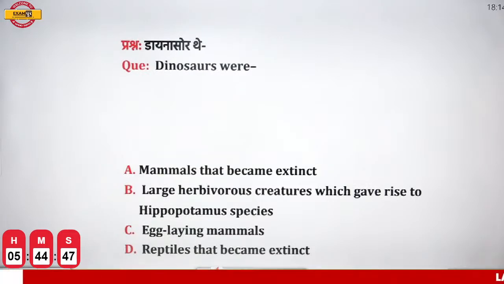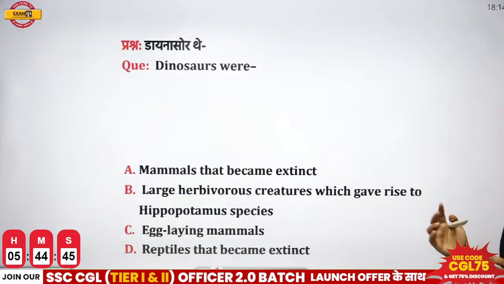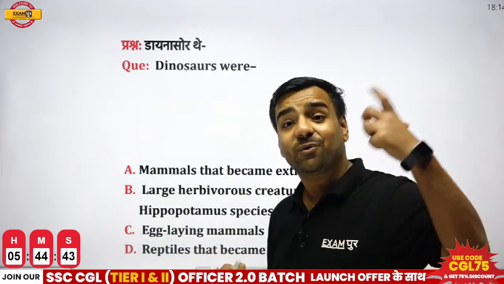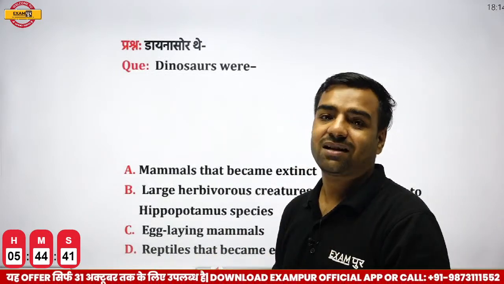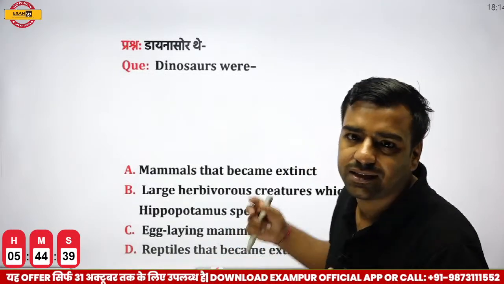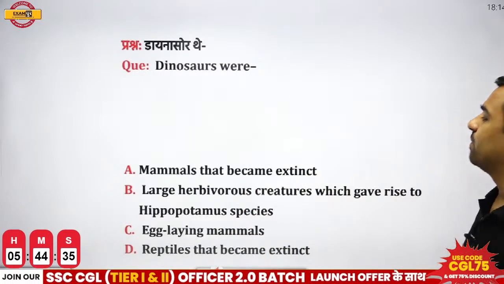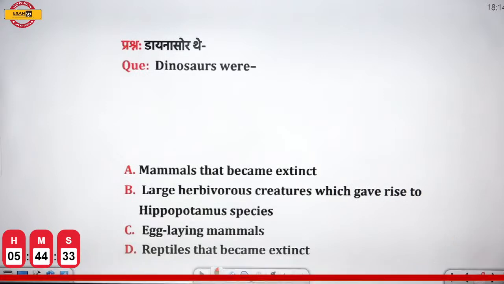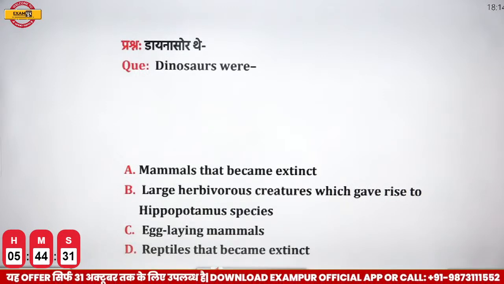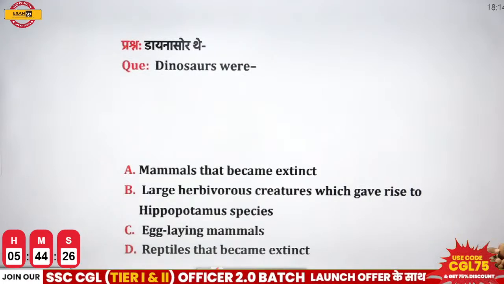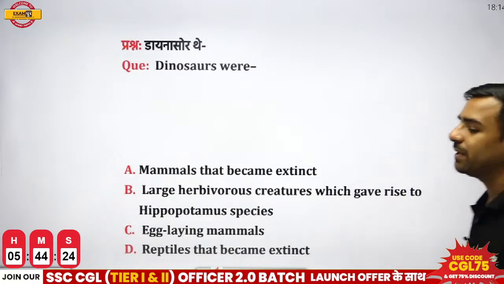Next, dinosaurs were what? Now this is quite interesting, right? Even questions are asked from this part. Obviously this is from the biological section. So let's see who can answer this. Dinosaurs were what? Were they mammals that became extinct? Or were they large herbivore creatures which gave rise to the hippopotamus species? Were they egg-laying mammals, or were they reptiles that became extinct?